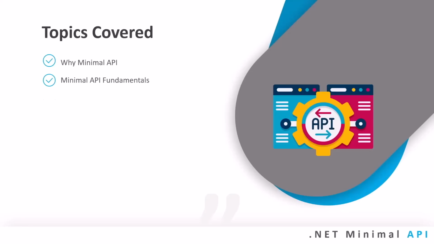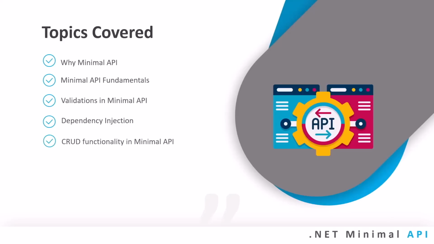Then we will be building endpoints with our API, and we will implement custom validations in Minimal API. Minimal API does not support the model state validations that are there in API, so we will see how to validate some things in Minimal API. We will learn more about dependency injection, we will inject AutoMapper, and we will see how to map DTOs in our application. And then we will perform CRUD operation with Minimal API. So you can see there's a lot that we have to cover. Let me get started with all of that from the next video.